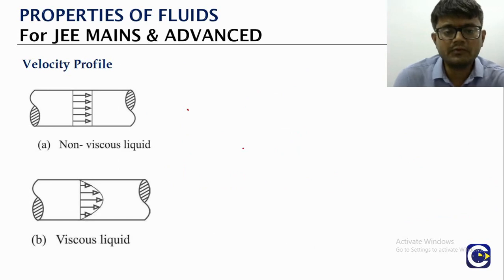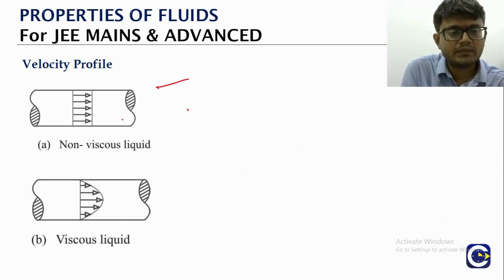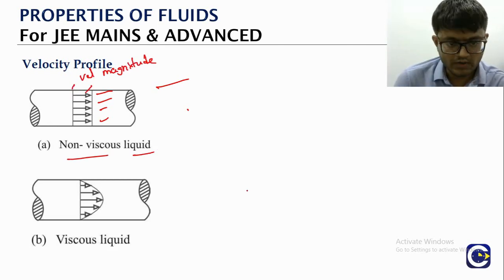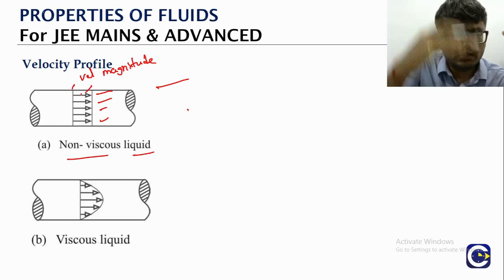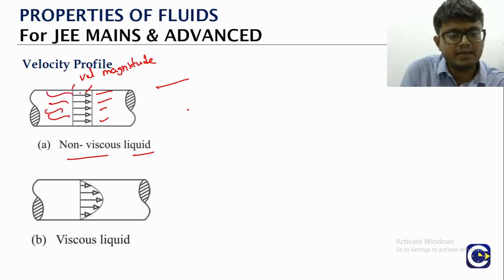When we say velocity profile, let's say we have a tube which is carrying the liquid. These markings indicate the velocity magnitude. In case of the non-viscous or ideal liquid, across different layers the velocity will be the same.